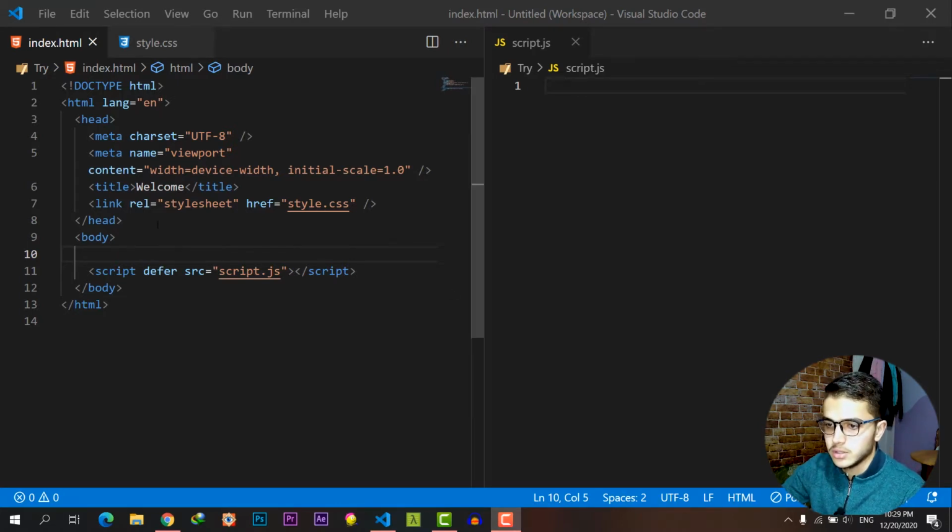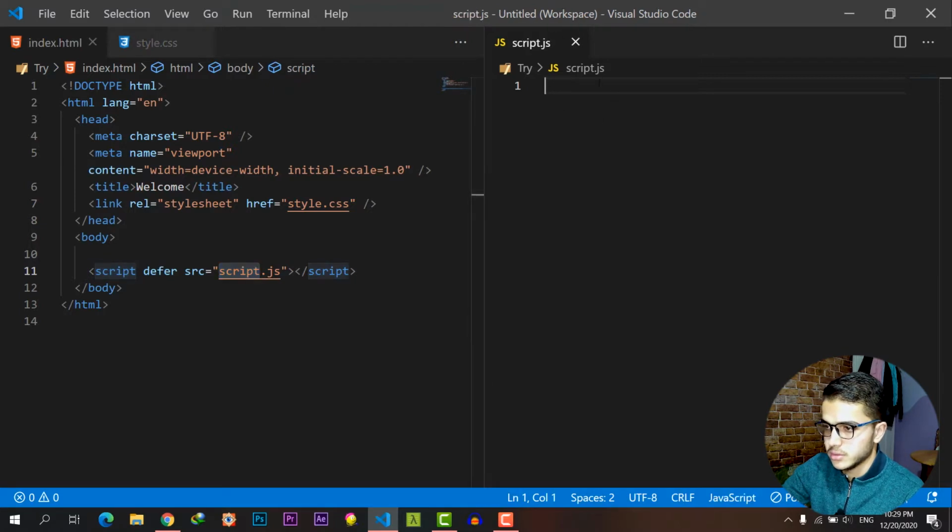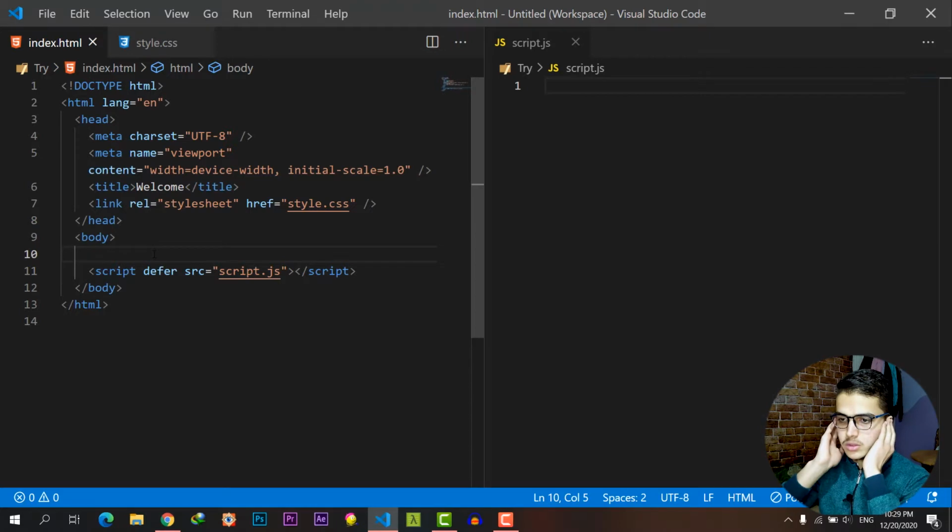Here, as usual, I have my index.html file linking the style, which we are not gonna use, and linking the script.js, which is this one here. What we want is an input so that the user can input whatever words he wants, and then the div which will hold the results underneath.